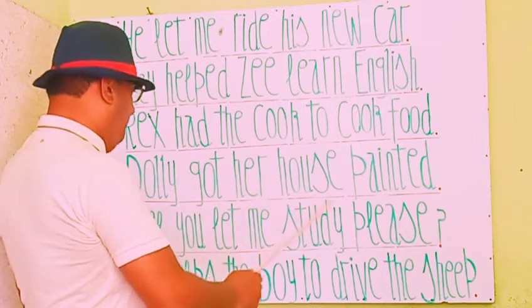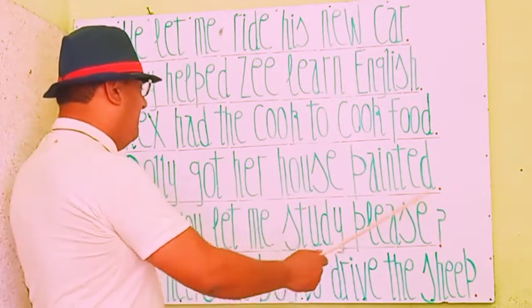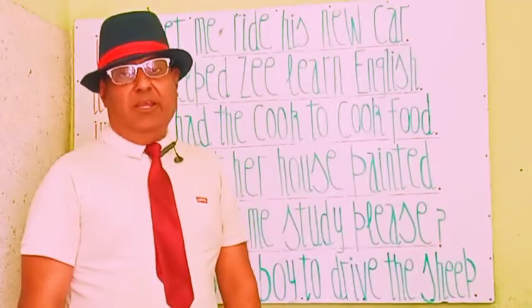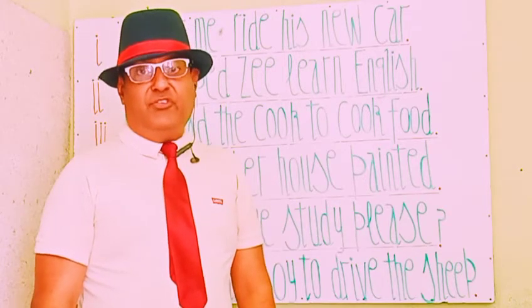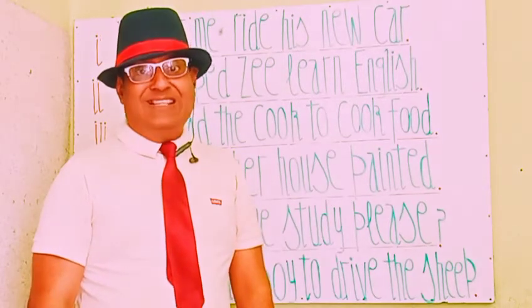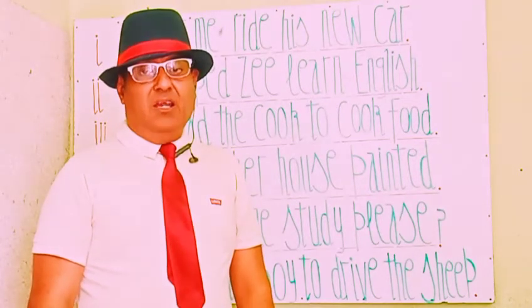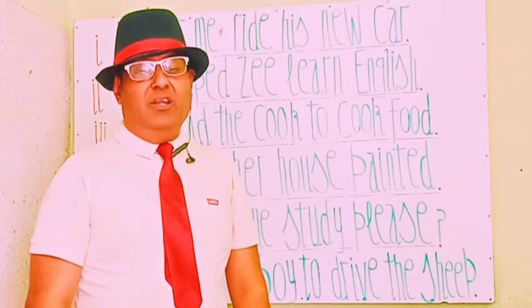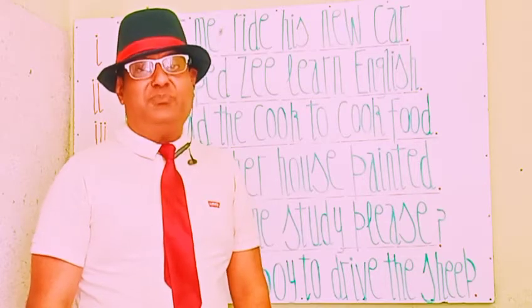Dolly got her house painted by a painter. Dolly herself is not doing the task, but she forces, she influences the painter to paint her house. So Dolly got her house painted by a painter.